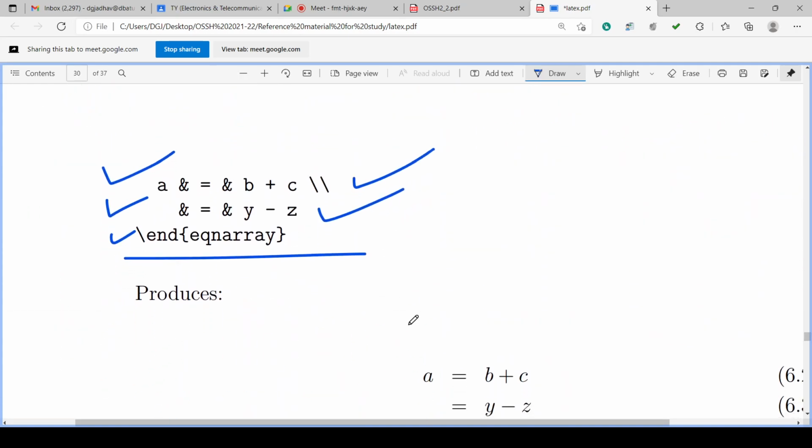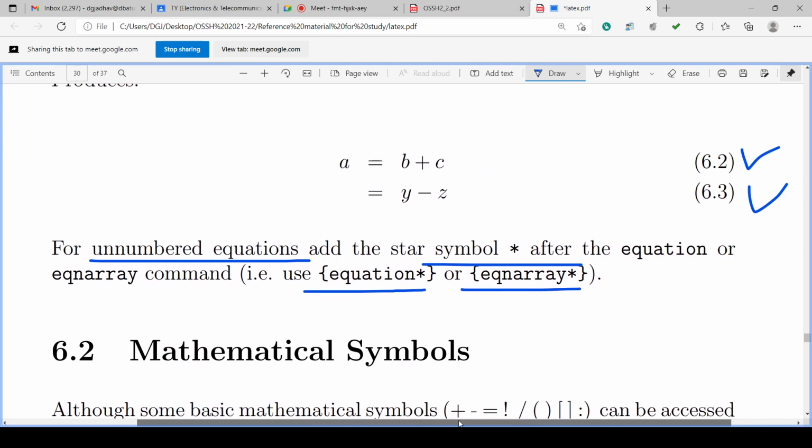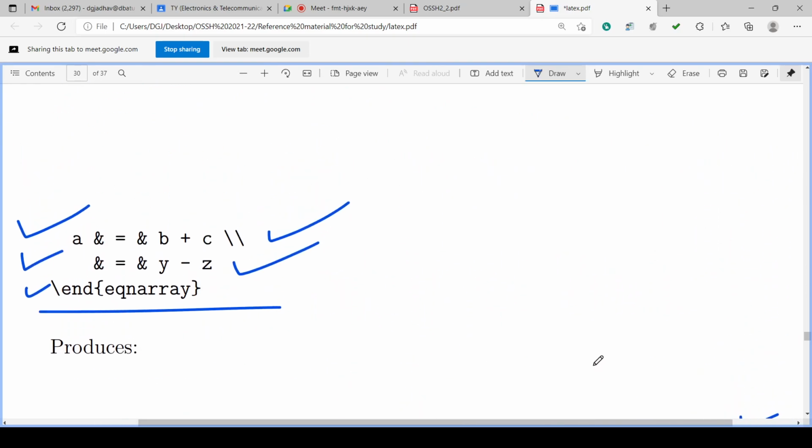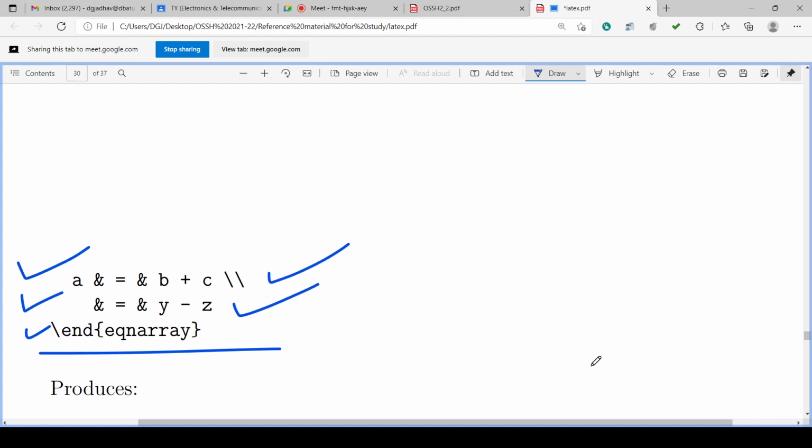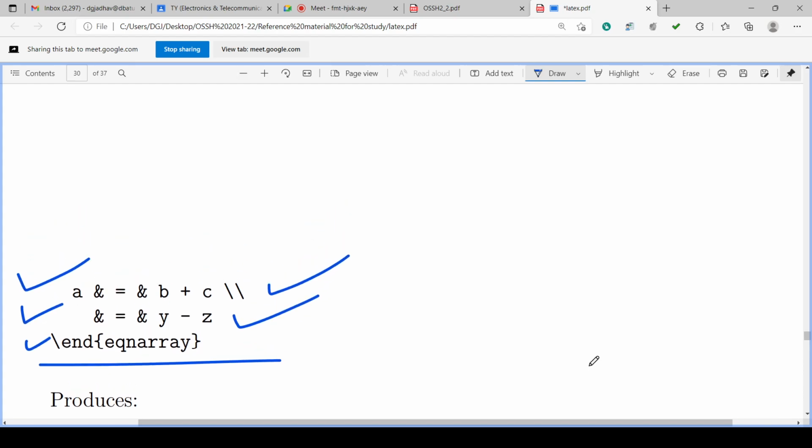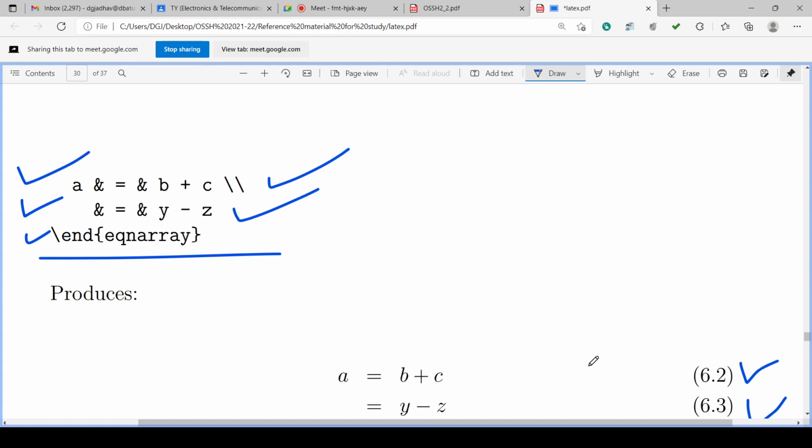But if you require the numbers, equation numbers, we should go for begin equation, end equation, and begin eqnarray, end eqnarray. Eqnarray means eqnarray. So this is the command. Eqnarray. Okay.